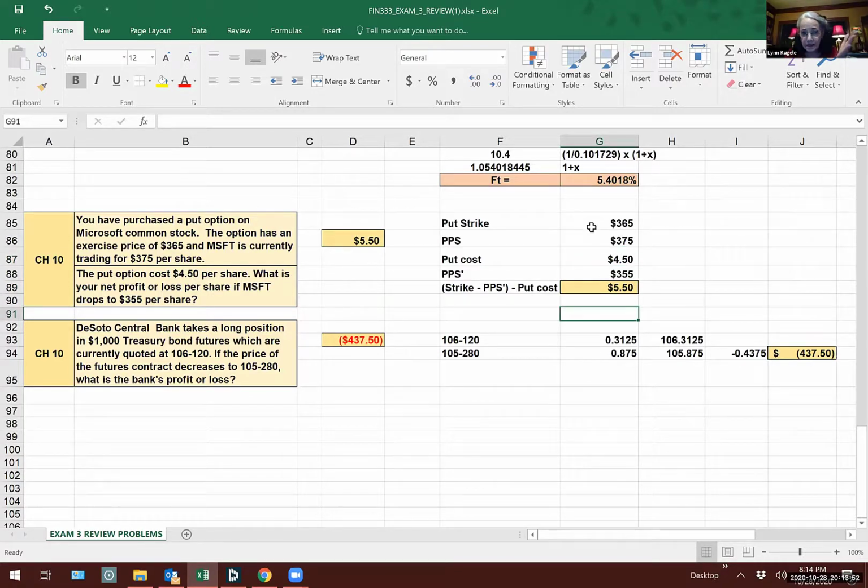You bought a put. It doesn't say you own it, so you're not protecting it. You bought a put. You can sell it for $365. You can go in the open market and buy it for $355 and sell it for $365. So that's $10 minus the $4.50 you paid for the put.